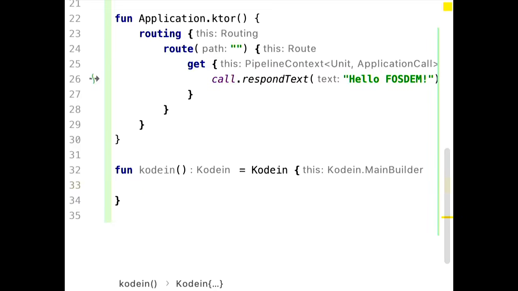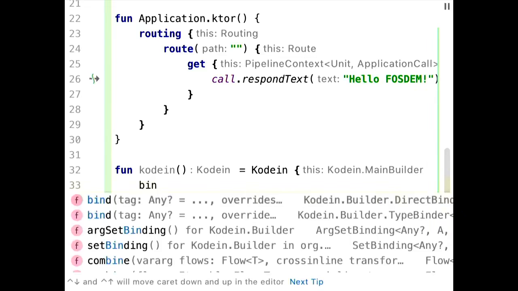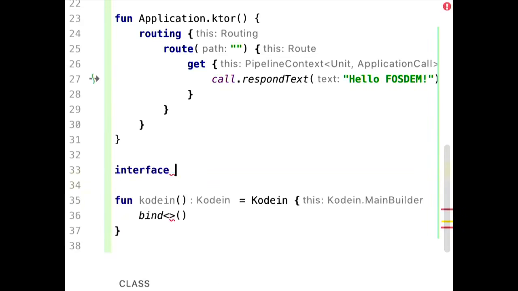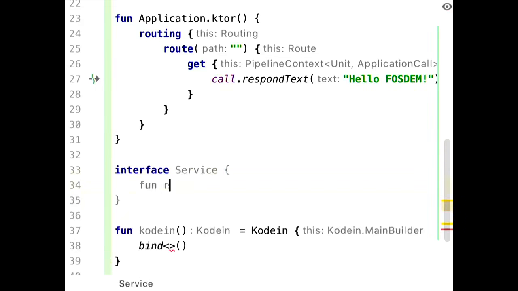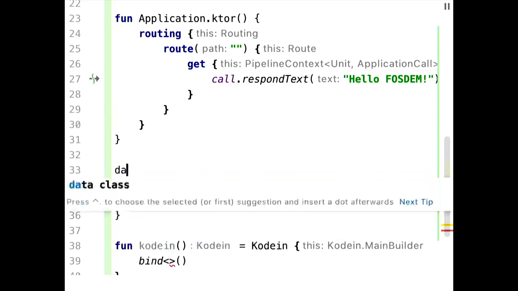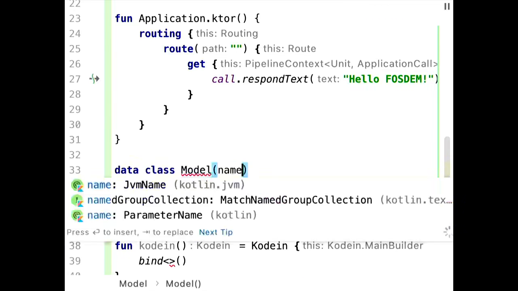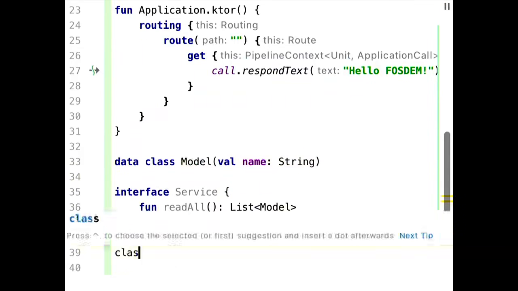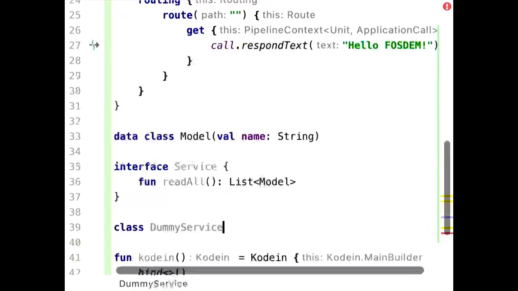in Kotlin we actually can use code to configure our application. Now, that's awesome. Imagine the possibilities, what we can do with code. Oh, maybe I should first define some bean. Let's say you have a service and we read all models. Oh yeah, what's a model? We just have a model, let's give it a name, it needs to be a property. So some dummy implementation of that service.